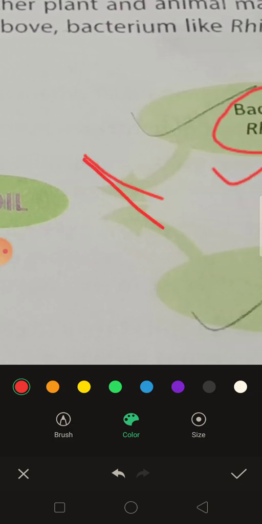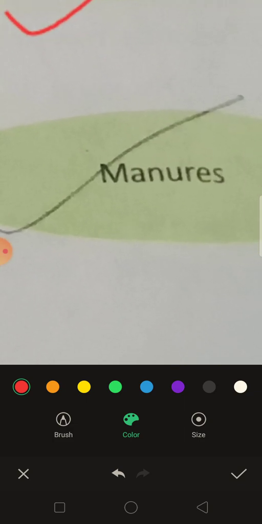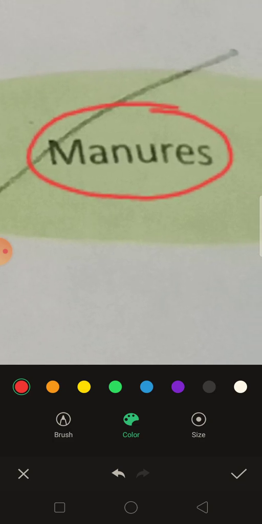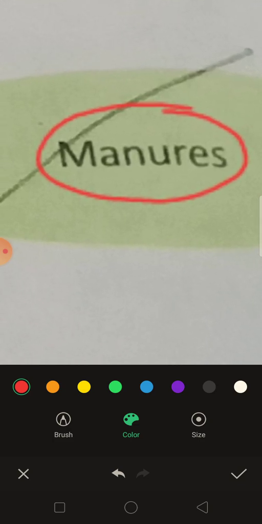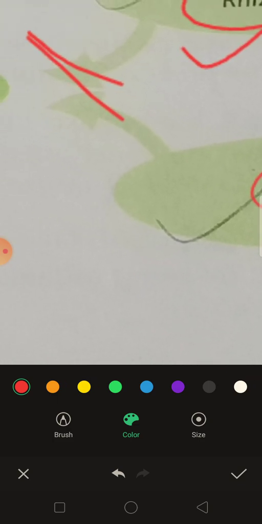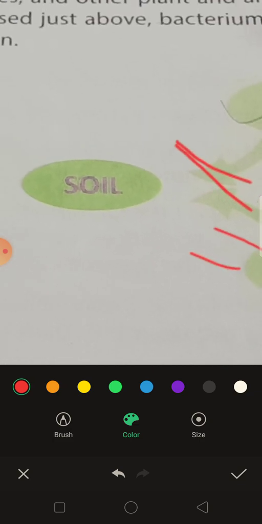Now come to the next point. Next is the manures. Do you know manures? Manures are simple homemade fertilizers. Homemade compost. Do you know compost? Compost forms when the dead parts of plants and animals get decomposed, and that forms manures. That is organic material that is very useful for plants. There is no chemical. So mostly try to add manures to the soil to increase the fertility of the soil, isn't it?